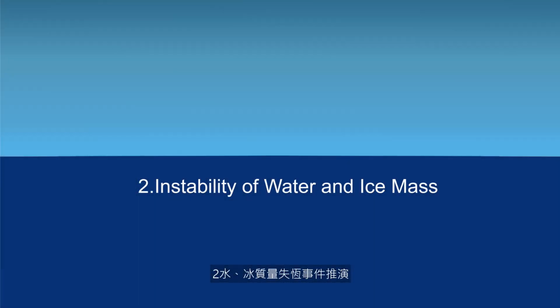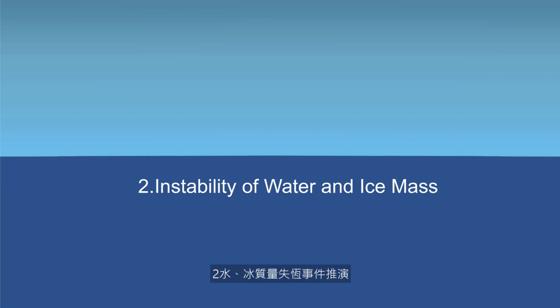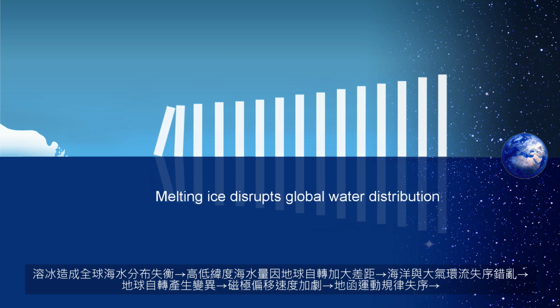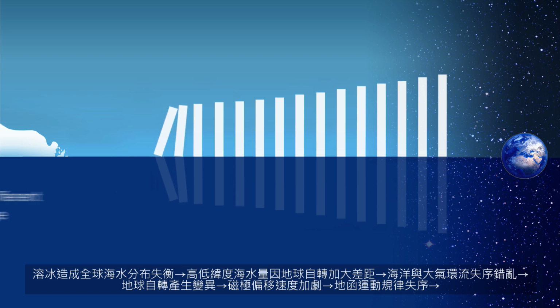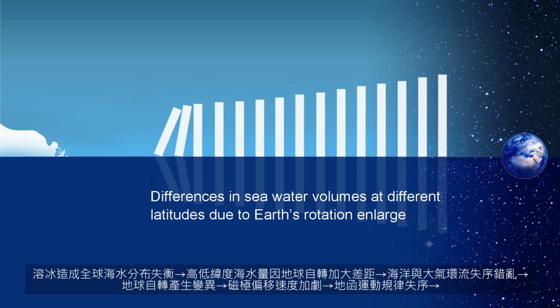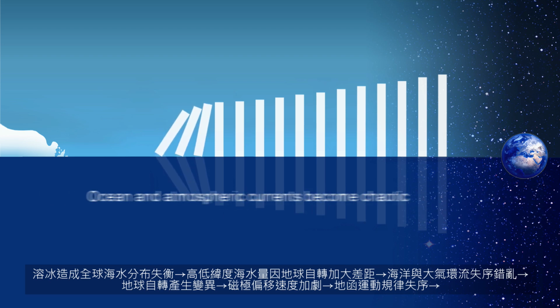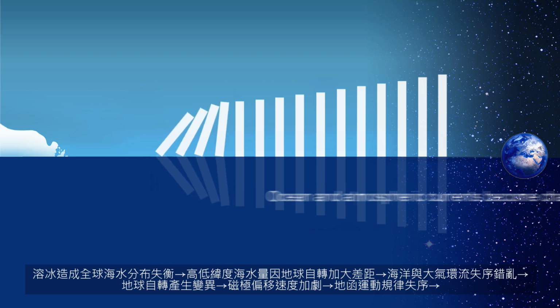2. Instability of water and ice. Scenario of unstable water/ice mass. Melting ice disrupts global water distribution. Differences in sea water volumes at different latitudes due to Earth's rotation enlarge. Ocean and atmospheric currents become chaotic.